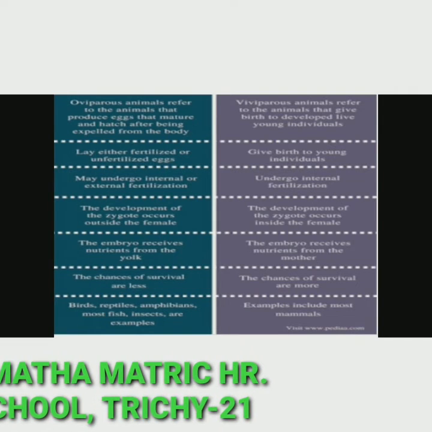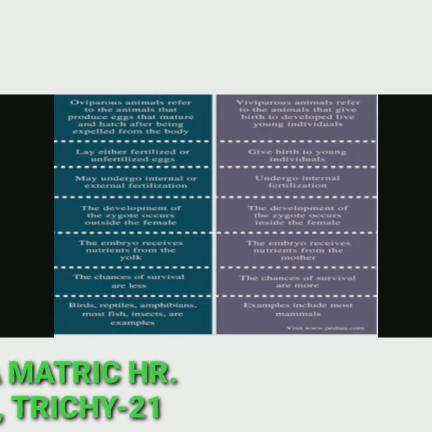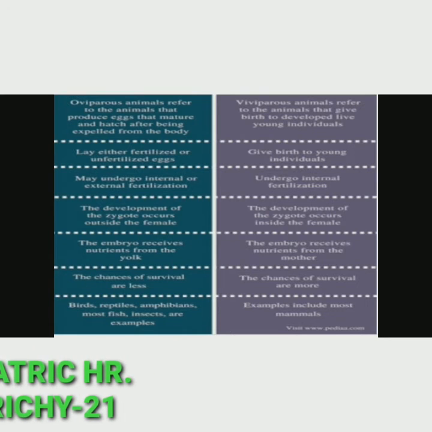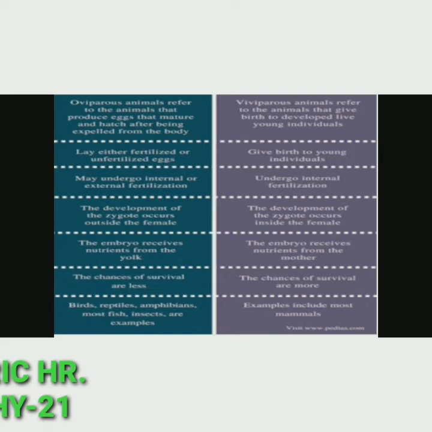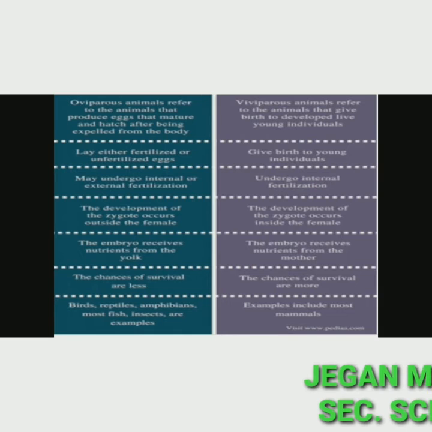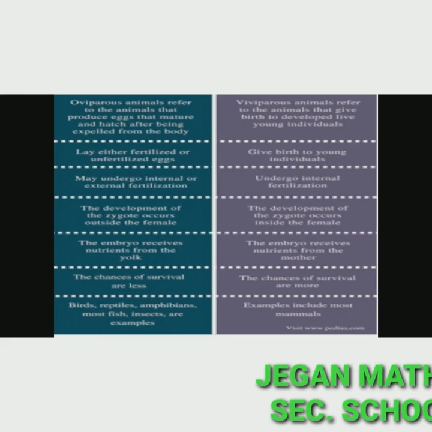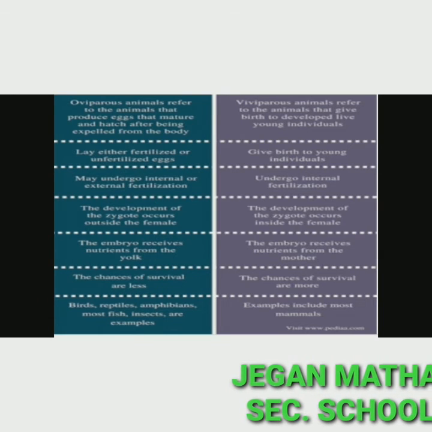Second, oviparous animals lay either fertilized or unfertilized eggs, while viviparous animals give birth to young individuals. Third, oviparous animals may undergo internal or external fertilization, while viviparous animals undergo internal fertilization. Fourth, in oviparous animals the development of the zygote occurs outside the female, while in viviparous animals it occurs inside the female.